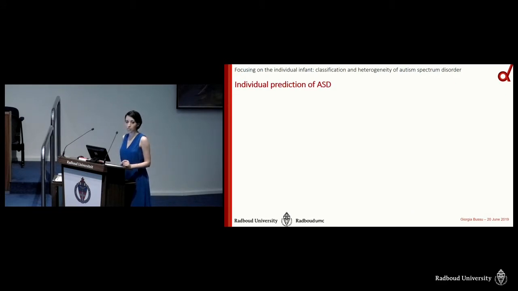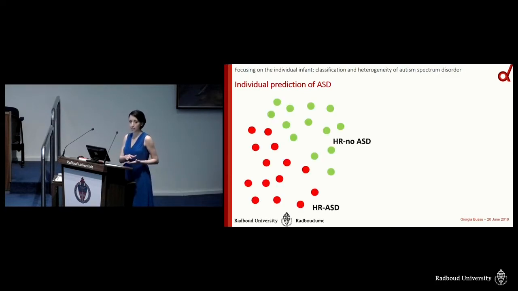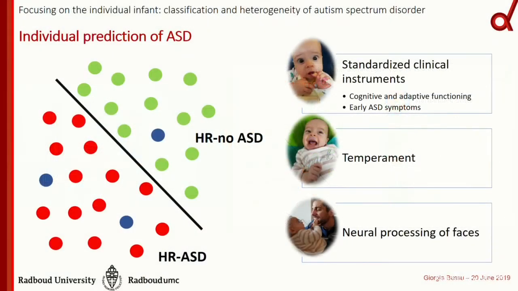So for my project, I focused on individual prediction of ASD. To do so, I used supervised classification approaches, which means I have a group of high-risk siblings. I know those who received an ASD diagnosis and those who didn't. And then the algorithm learns a way to separate the 2 groups. Then I feed the algorithm new individuals, and it tells us whether each individual is going to develop ASD or not. And I did that for 3 separate studies.